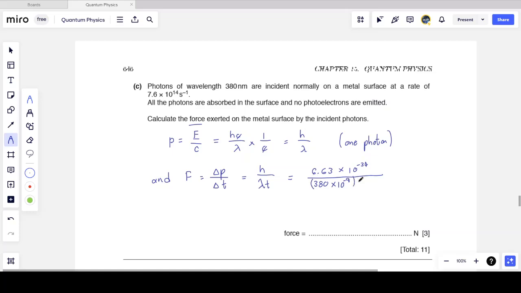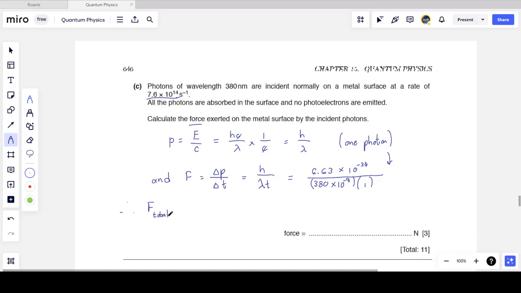And I'm going to assume that the time is 1 second, because they told us that the photons are incident at a rate of 7.6 times 10 to the 14 every second. So I'm going to use a time of 1 second to get the force exerted in that second. Now this is the force exerted by one photon. But what if I want the total force? Because I now have 7.6 times 10 to the 14 photons.